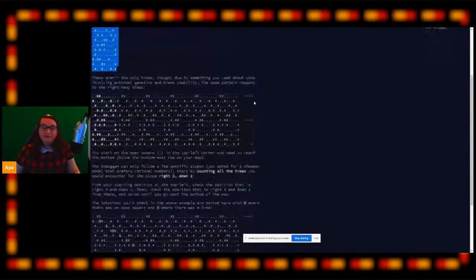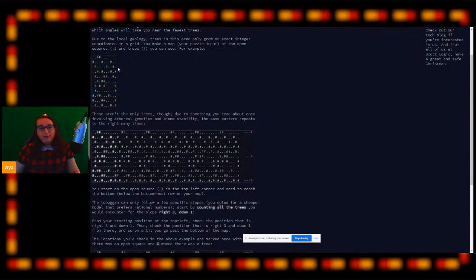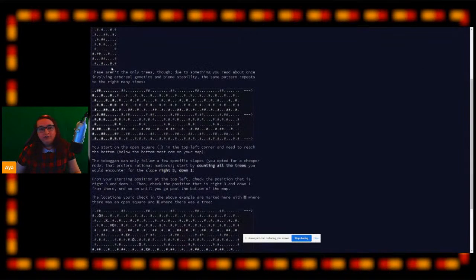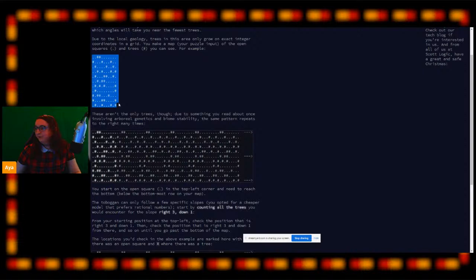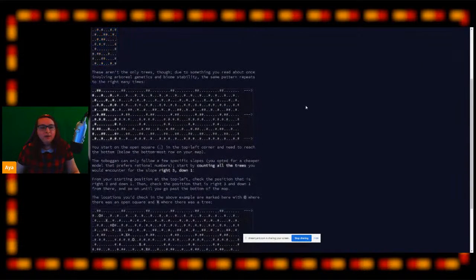As well as this, we're also provided with the instructions that our map will infinitely repeat to the right, like so. So this map that we're looking at here is just this map tiled infinitely to the right. When we get given our map, we can assume that should our character leave the right side of the map, we actually keep going down a repeated pattern of the map. And we start in the top left corner.